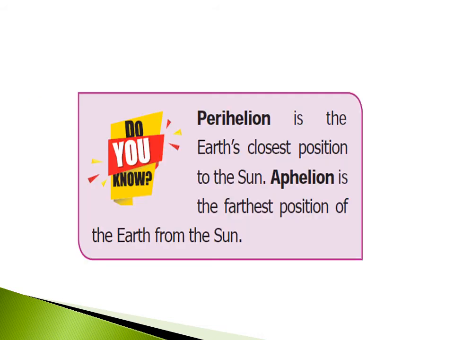Do you know? Perihelion is the Earth's closest position to the sun. Aphelion is the farthest position of the Earth from the sun.